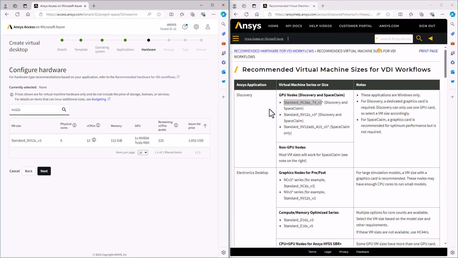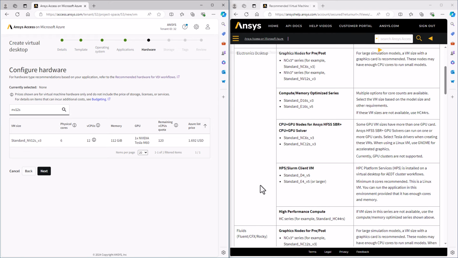Since it's more than just a Discovery application, I have Electronics Desktop also installed on here. And you can see there's many more different kinds of recommendations for Electronics Desktop because there's more different things you can do with it. Is it for pre and post? Is it for compute, GPU compute?